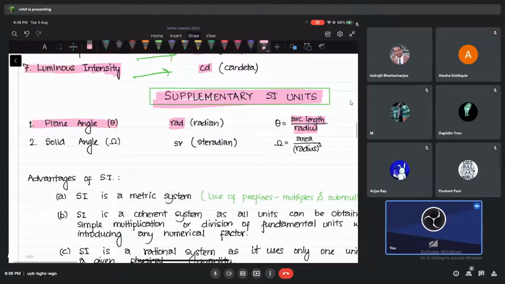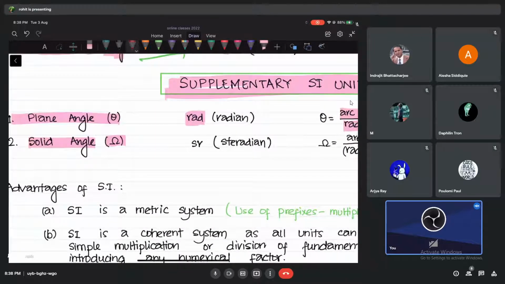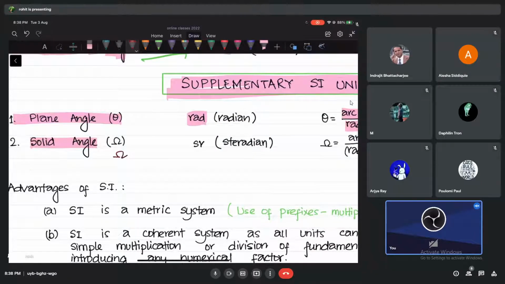Solid angle, I told you, you have not used. For solid angle we use a symbol called omega. Symbol for plane angle is theta. Okay, I'm speaking very fast. Later when you revise, everything should be clear. Don't worry, you got these things. Okay, so omega is the symbol. So what is the unit of solid angle? Or let me just tell you what the solid angle is.